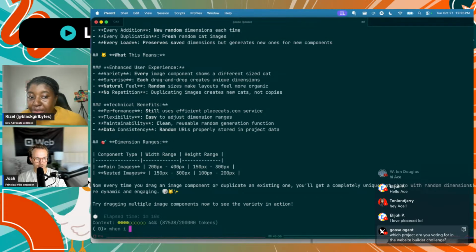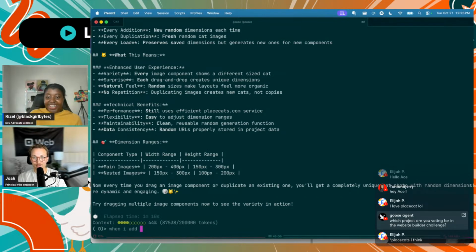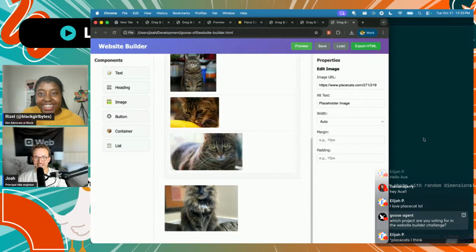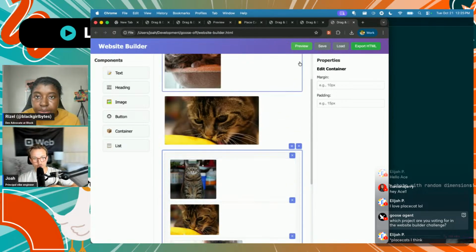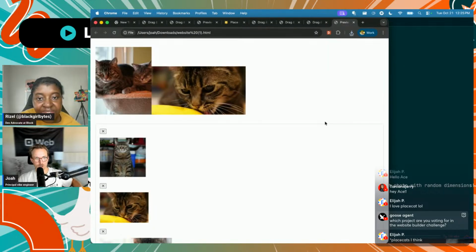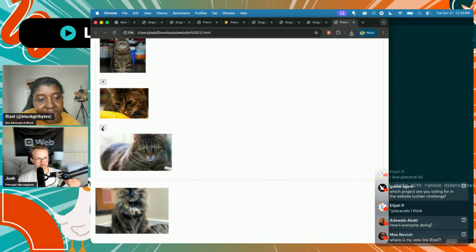You have 5 seconds left. Oh boy, I'm not going to get there. Oh, great. But this was really... It works, and I can preview the website, or I can export the HTML and open it up in a new window. Wow. I don't know why I have buttons. Yeah, I guess I don't know if you felt like pressing X.